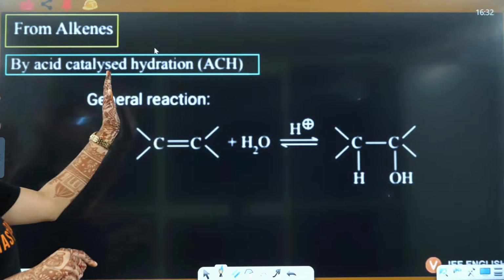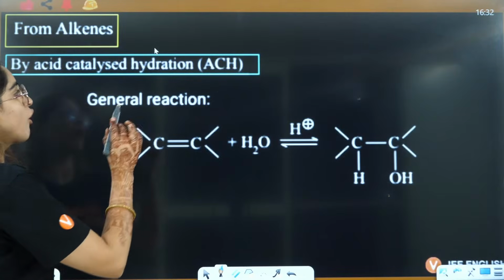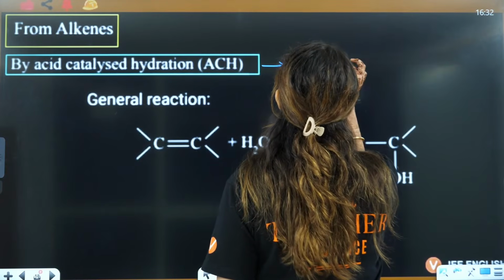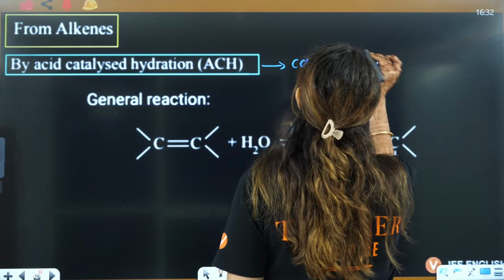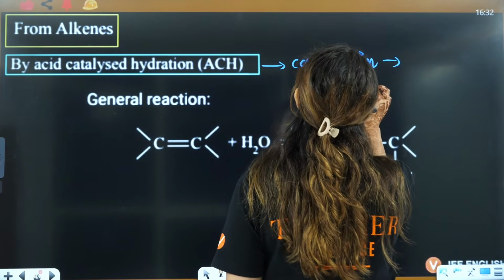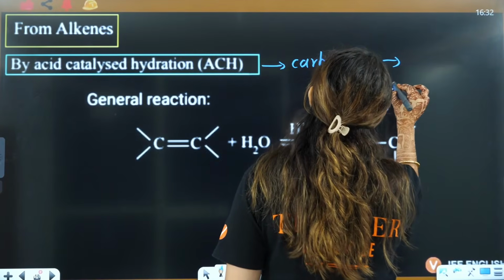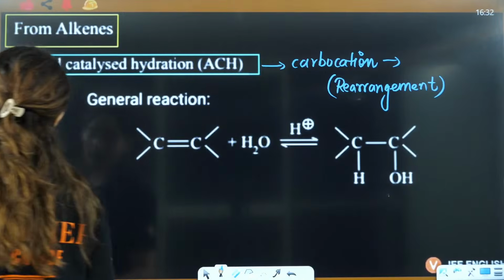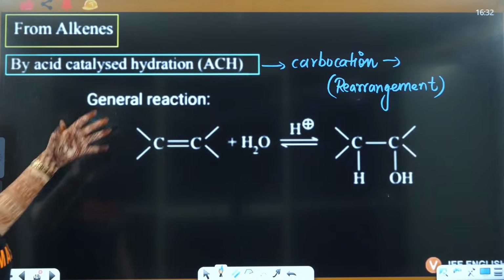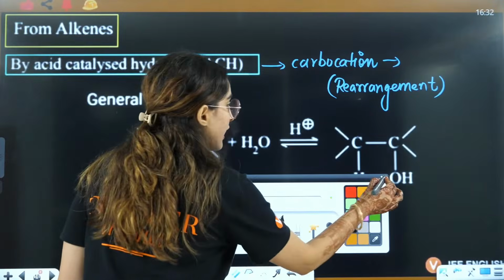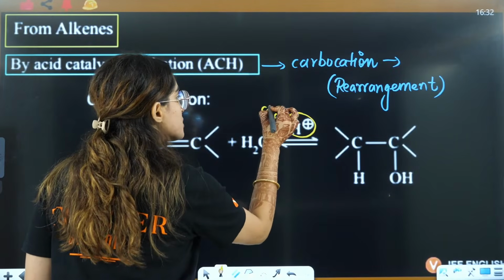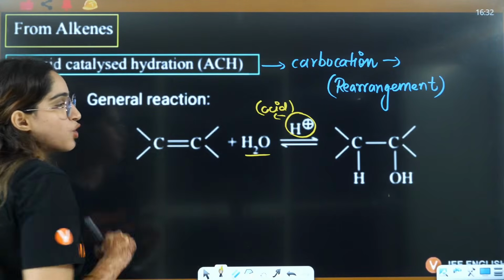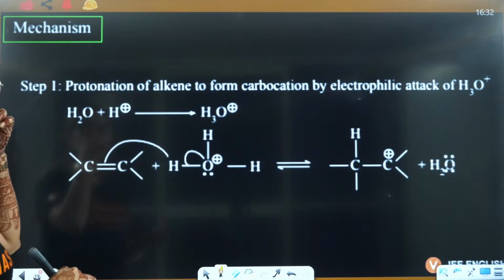In acid catalyzed hydration, there is the formation of a carbocation, so it depends upon the carbocation. And here rearrangement of carbocation will also take place in the case of acid catalyzed hydration. And what is the reaction? This is from the acid, and this is hydration, and this is your alkene part. So let's see how we actually do this.